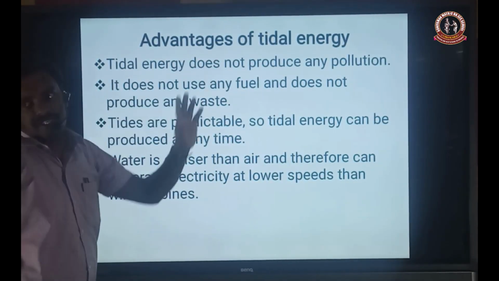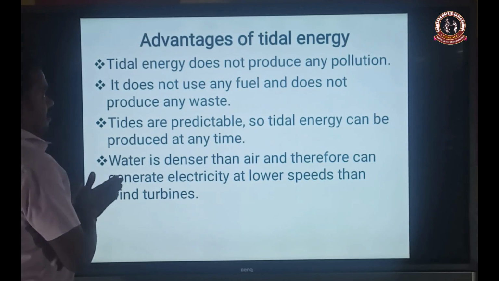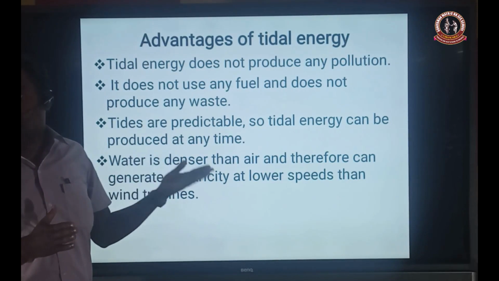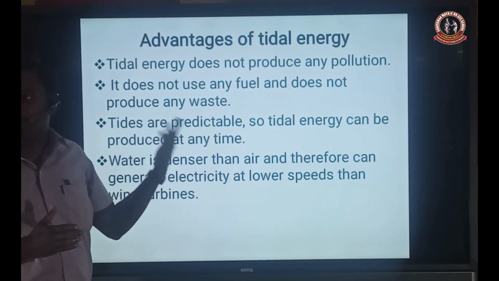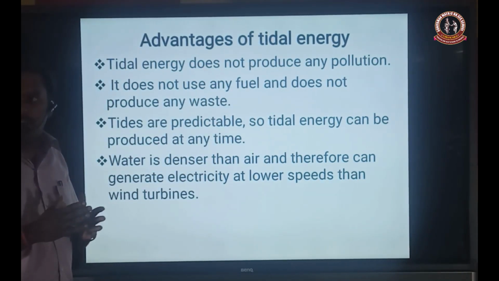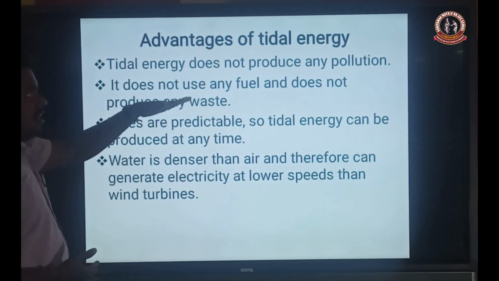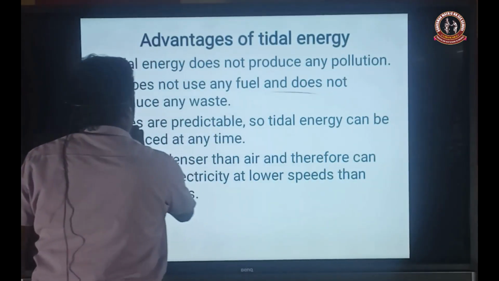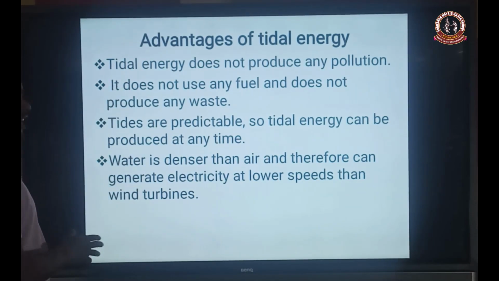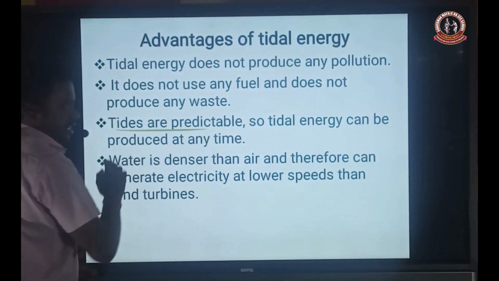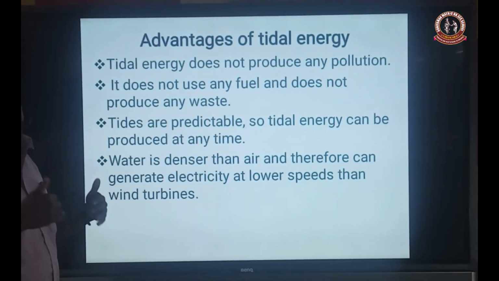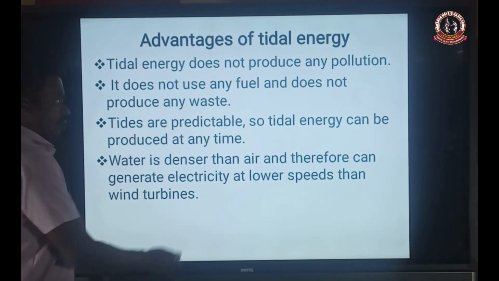Then next one, advantages of tidal energy. What are the advantages? The first advantage of tidal energy is that it does not produce any pollution. Here also there is no usage of any chemical components. Then next one, it does not use any fuel. That means firing products are not used in the preparation of tidal energy, and it does not produce any waste. There are no waste products produced with this technology. Then the third one is tides are predictable. Predictable means determined. So tidal energy can be produced at any time. For any time the energy is produced, that is called predictable.